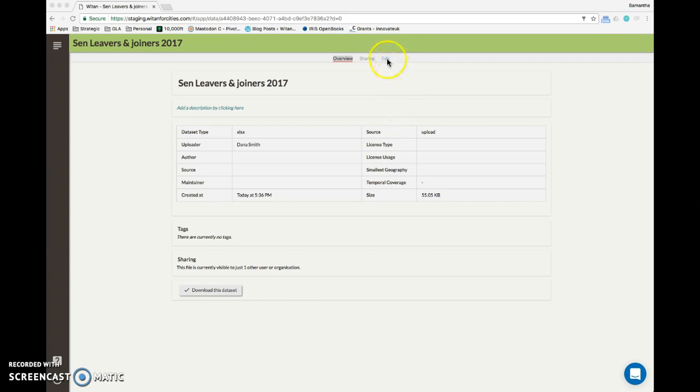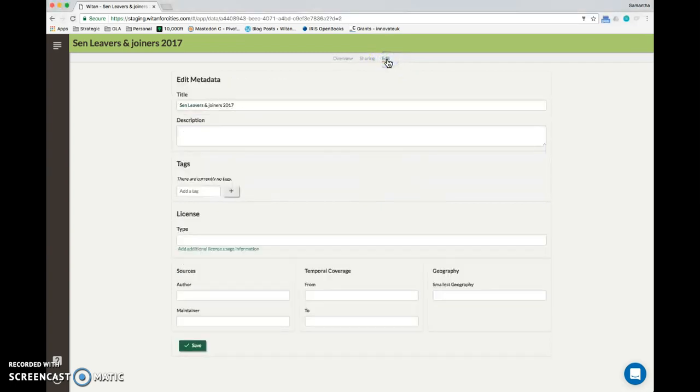I just need to select this edit button and I'm taken to a screen that allows me to revise information I've already added, and I can also provide a description, so give the user a bit more information. So this file is the SEND leaver and joiner rates for academic year 2016 to 2017. So tags.